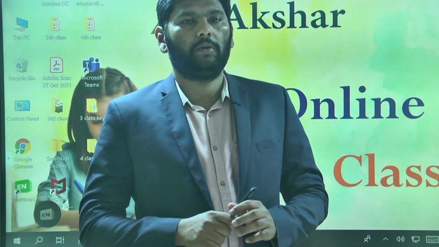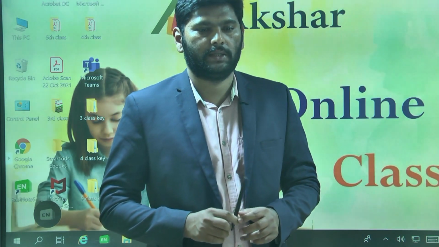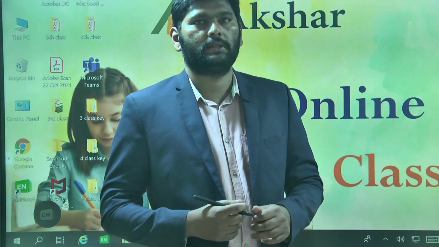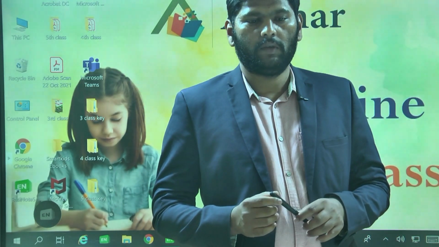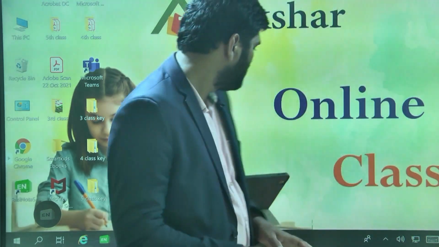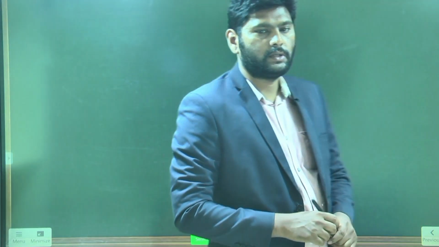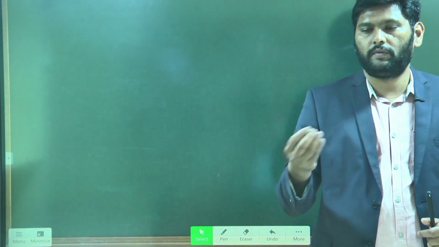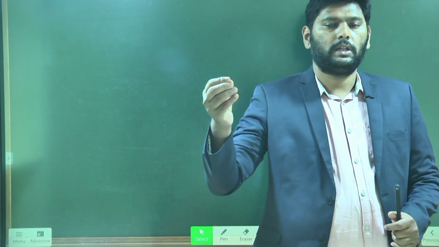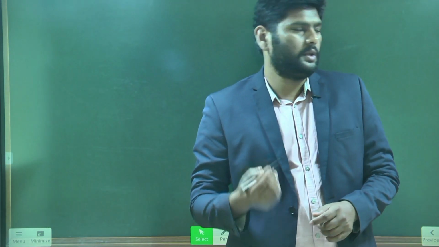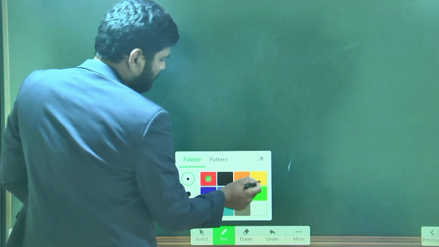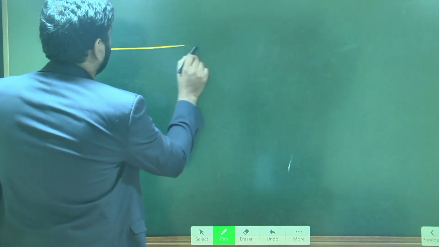Last class we completed equations of motion, right? Yes, sir. Today we'll discuss how to apply these equations of motion for a straight line. Straight line motion means if the object is thrown horizontally, it will move in the horizontal direction. That is called straight line motion. For example, this is a straight road, a straight path.